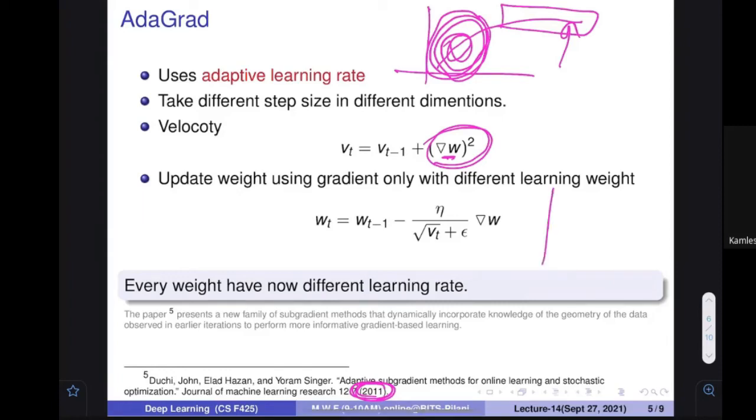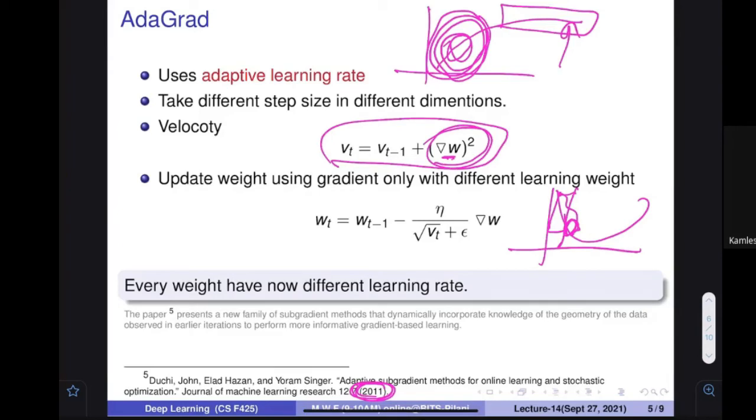Because let's assume this is the scenario. Initially you started here and now you have reached this particular point. Still the nearby things may be useful, but for everything that happened very long ago, putting it all into the summation may not be a good idea. Yes or no? This may not be a good idea.